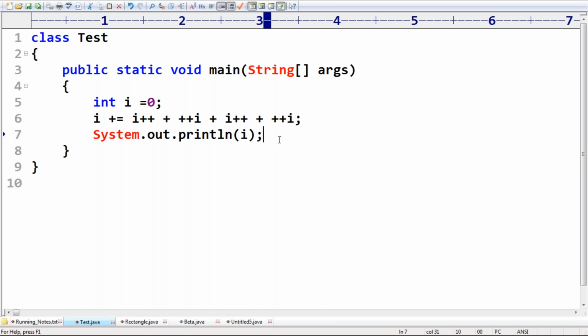Any doubt? Hmm, 2 or 3? Tell the exact answer. Why are you telling 2 or 3? Either 2 or 3. Yes, friends, what output are you going to get?